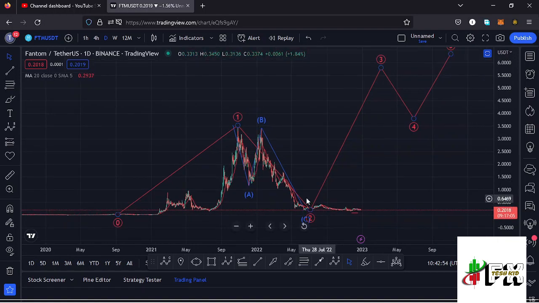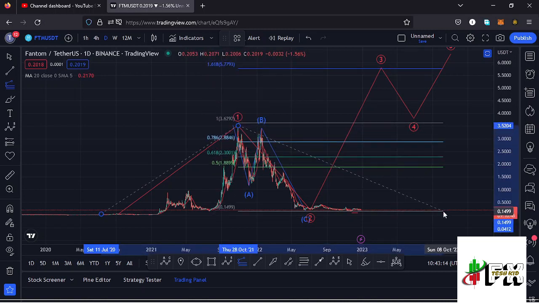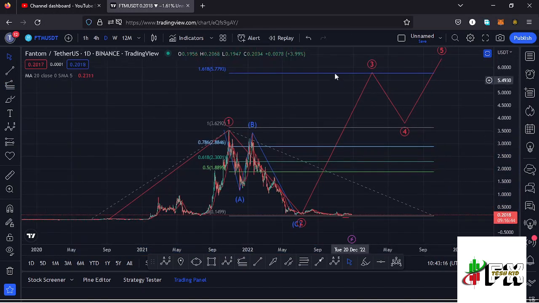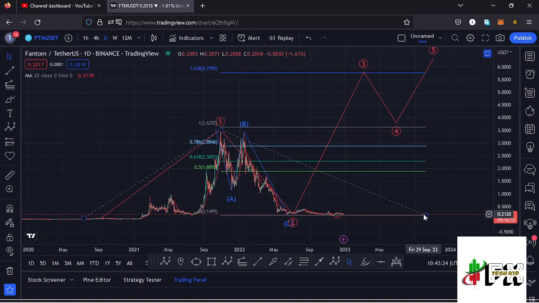And what we expect next after seeing the formation of a higher Elliott wave count 2 is an impulsive movement to the upside in the formation of a higher Elliott wave count 3, and sketching out a minimum target area to the upside in the formation of that wave 3 using a trend-based Fibonacci, connecting it from the low of the first wave to the high of that wave 1, then dragging the fibs to the low of the second wave. That gives me a minimum target area at the fib level 1.618, which perfectly lies at around the $5.77 mark, and that is my long-term scenario here on the Fantom chart.